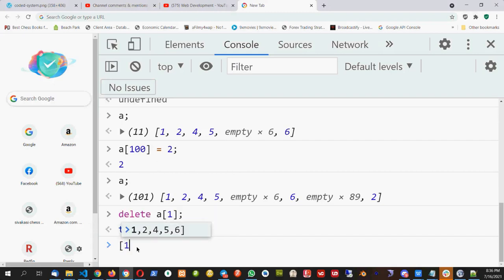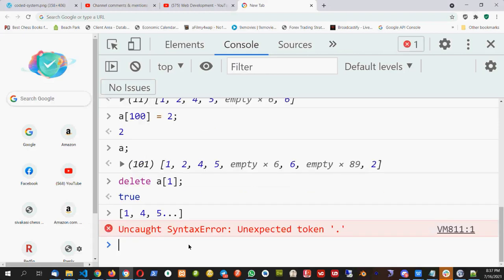So Ali is saying this will be like this: 1, 4, 5, dot, dot, dot, whatever values are there, it will be there, but 1, 4, 5. Any other answer? Okay, Anand is saying 1, empty, 4, 5.